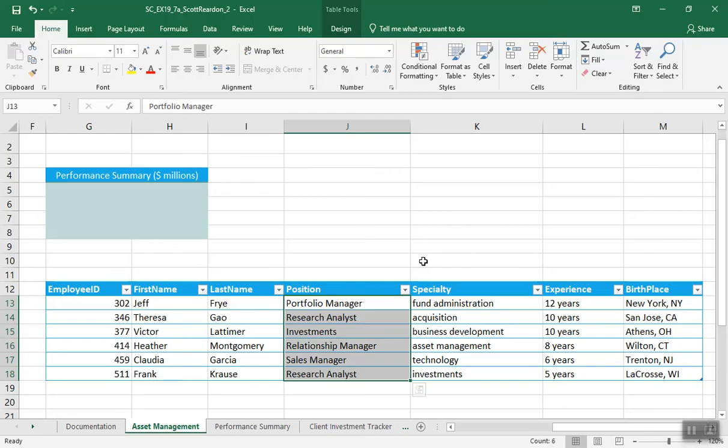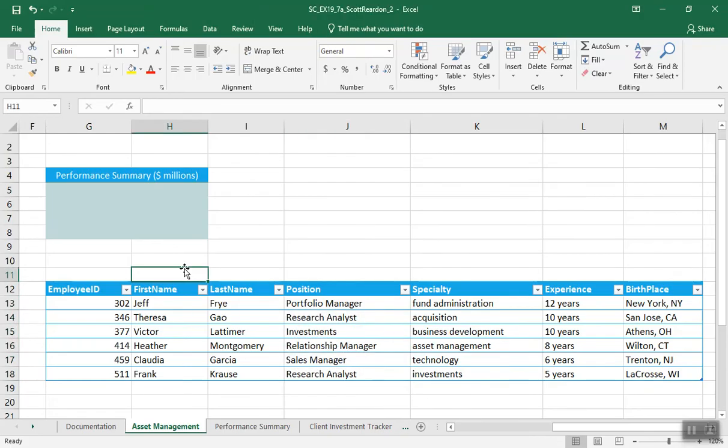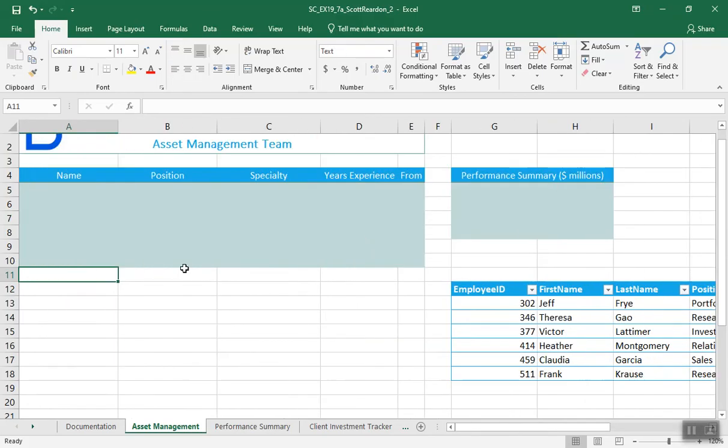Number 4, Alina wants to list the team information in the range A5 through E10. Let's go back here. All right, the web page table separated the first and last names, but Alina wants to list the full name on the asset management sheet. List the first and last names of each team member in a single cell as follows.